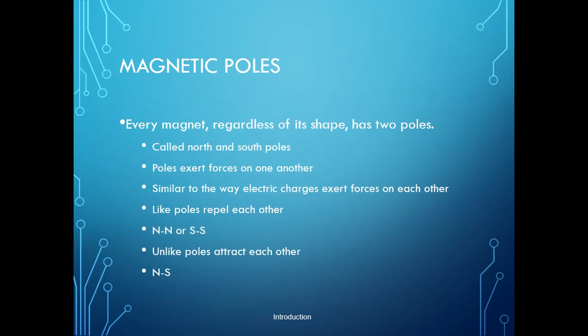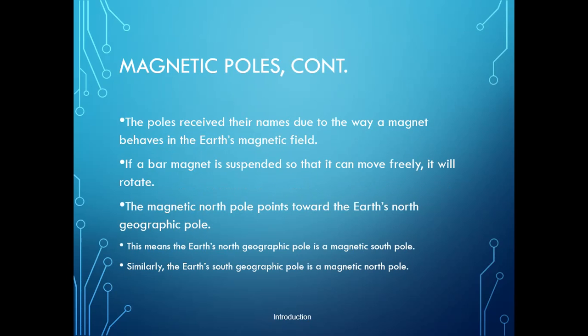Every magnet, regardless of its shape, has two poles called the north and south pole. Poles exert force on each other, similar to the way electric charges exert force on each other. Like poles repel each other, N to N or S to S, and unlike poles attract each other. The poles receive their names from the way a magnet behaves in the earth's magnetic field. If a bar magnet is suspended so that it can move freely, it will rotate so that its north pole points towards the earth's north geographic pole.